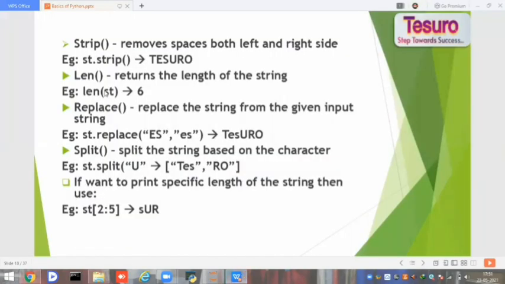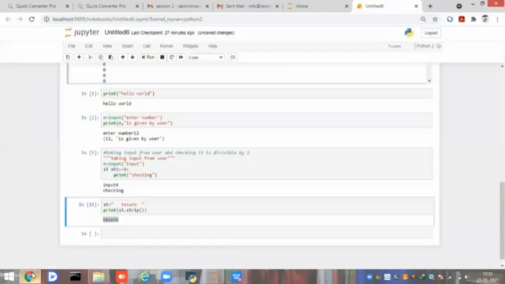And length. How do we know the length of the string? So we'll use len of st, which gives the length of the string. For this example, I will take the length of st. I'm getting 11. Why did I get 11? Because here there are 3 spaces and here there are 3 spaces, and it counts the letters also, like each alphabet is 1 count. So I got 11.